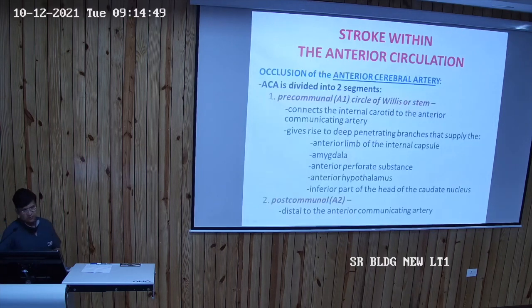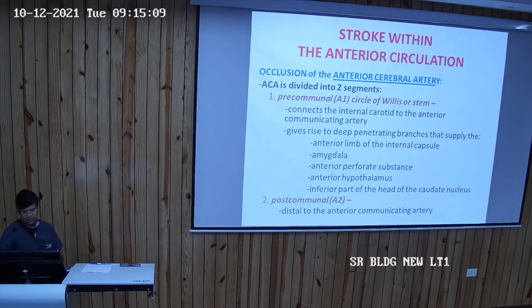Now come to the next part, the anterior cerebral artery. The anterior cerebral artery is also divided into two parts, the A1 segment and the A2 segment. A1 segment is pre-terminal and A2 segment is post-terminal. The A1 segment connects the internal carotid artery to the anterior communicating artery.